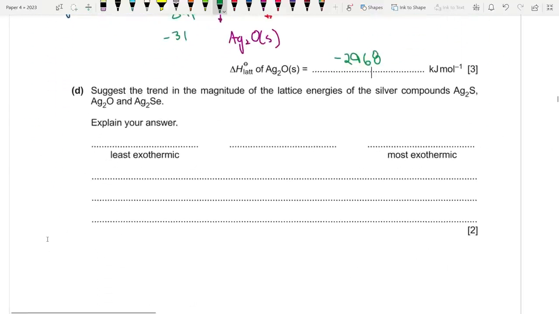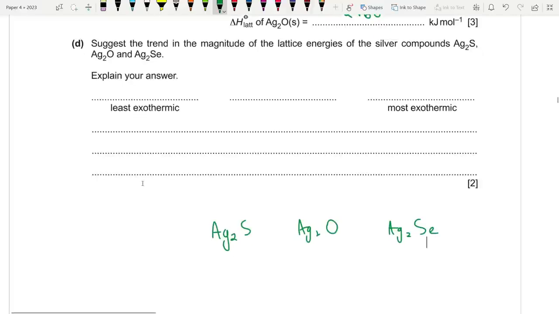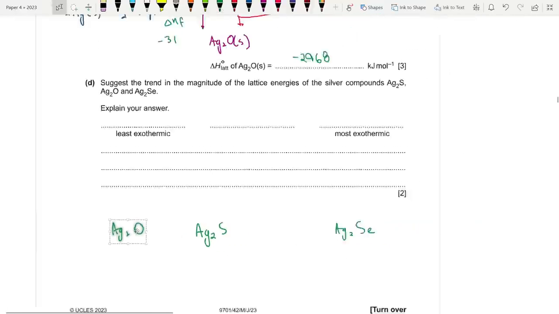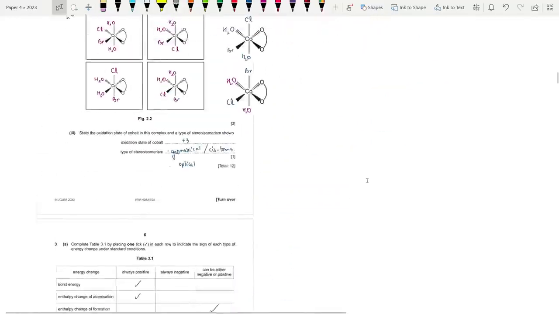So this is the trend in the magnitude of lattice energies of the silver compounds Ag2S, Ag2O, and Ag2Se. We have the same cation, so basically we are going down the group. They've just confused us.